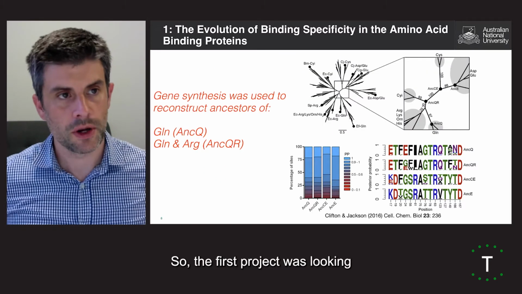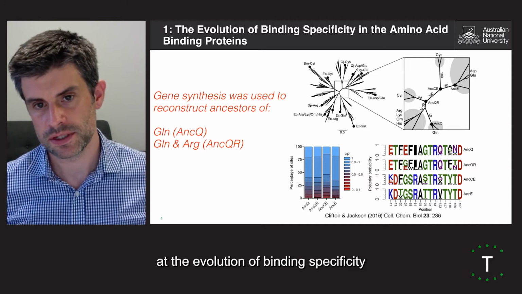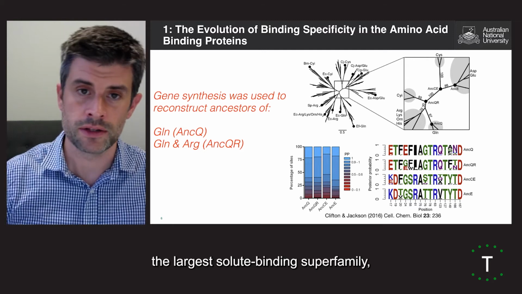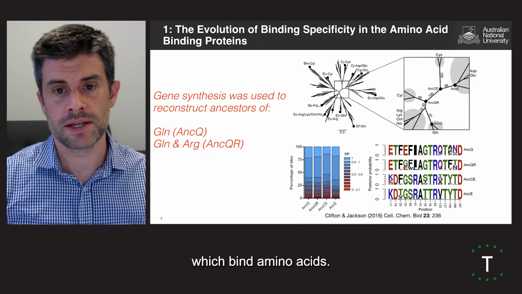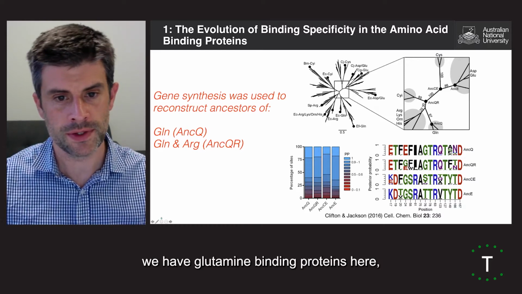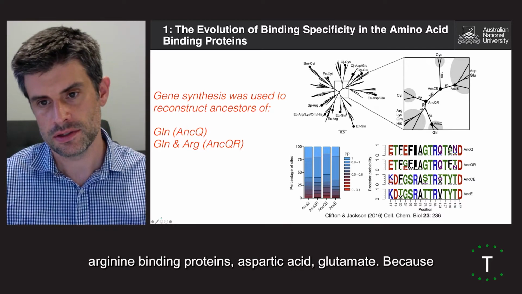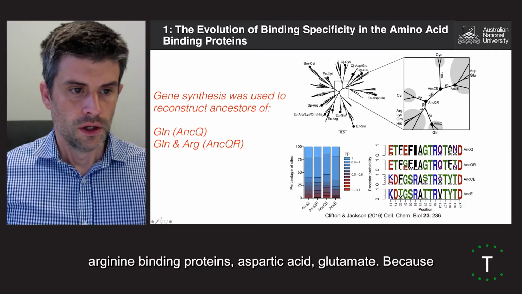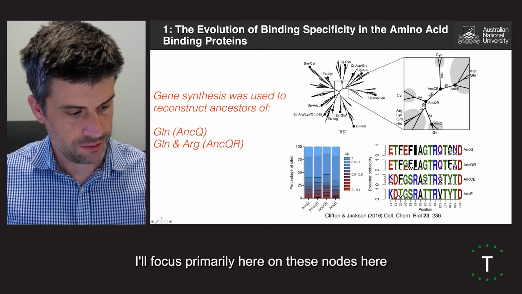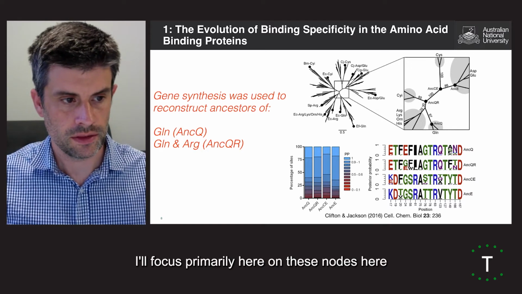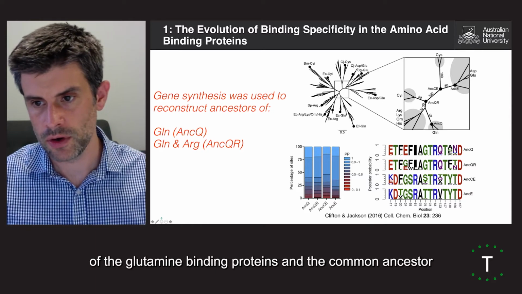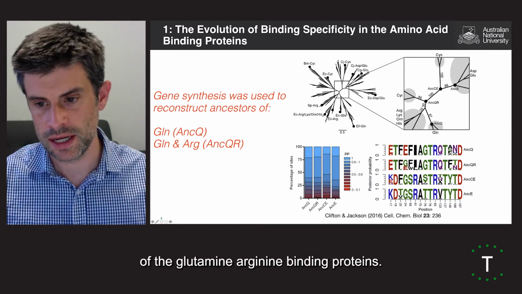The first project was looking at the evolution of binding specificity, and we've looked at a narrow subset within the larger solute binding superfamily, which bind amino acids. You can see here the tree. We have glutamine binding proteins here, arginine binding proteins, aspartic acid, glutamate. Because of the short amount of time in this talk, I'll focus primarily on these nodes here, which are the common ancestor of the glutamine binding proteins and the common ancestor of the glutamine and arginine binding proteins.